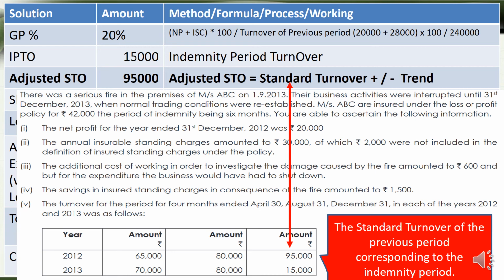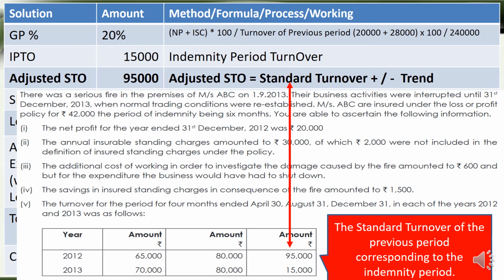We know the indemnity period is from 1st September 2013 to 31st December 2013, so the corresponding period in the previous year is 1st September 2012 to 31st December 2012. So we take that 95,000 as the standard turnover. That is the idea.